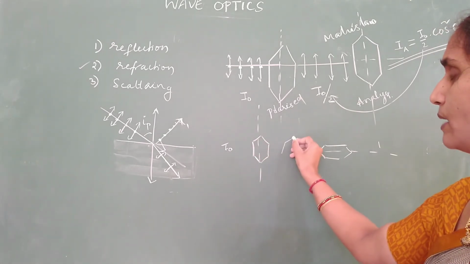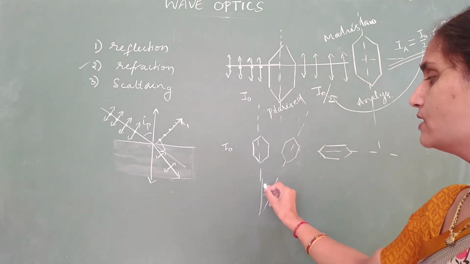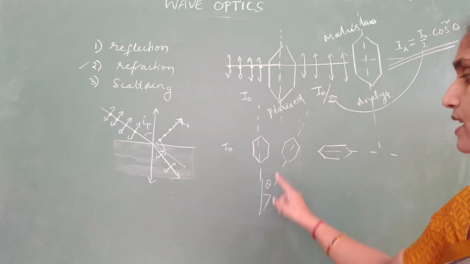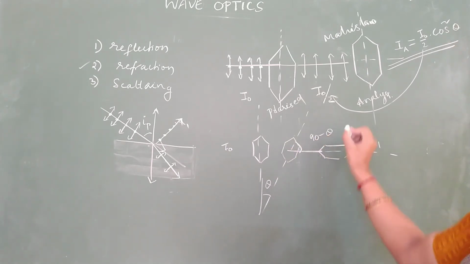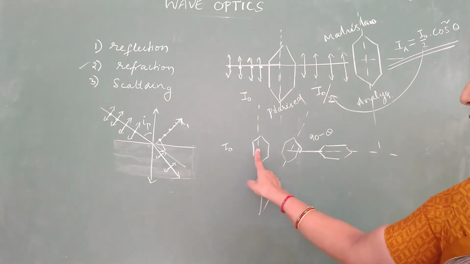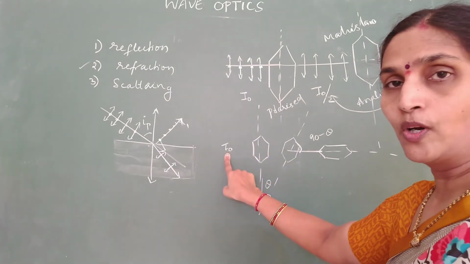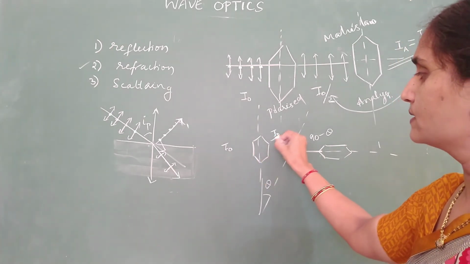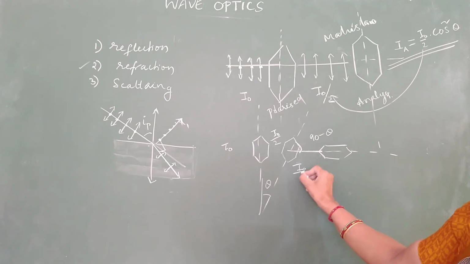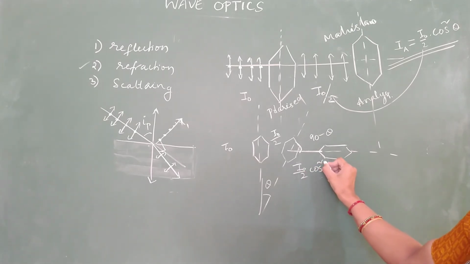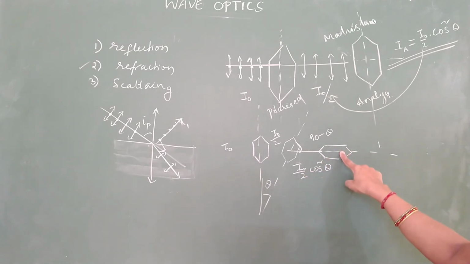Now you have added one more polarizer, making an angle theta with the first one. If it makes an angle theta with the first, the second and third will have an angle 90 minus theta. So tell me, what is the intensity after coming out of the first prism? If it is unpolarized, it reduces to half. And from this to this, apply Malus's law: I naught by 2 into cos square theta. This is emerging from the second. This becomes incident for the third.